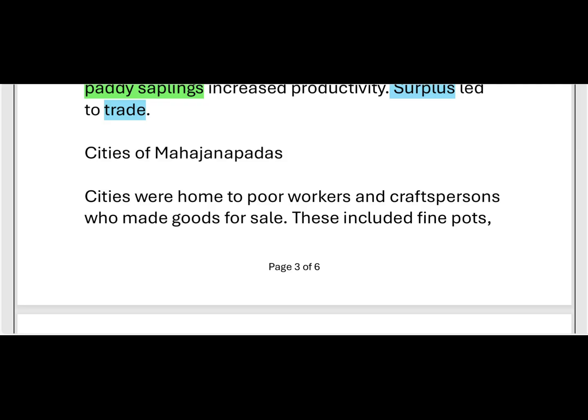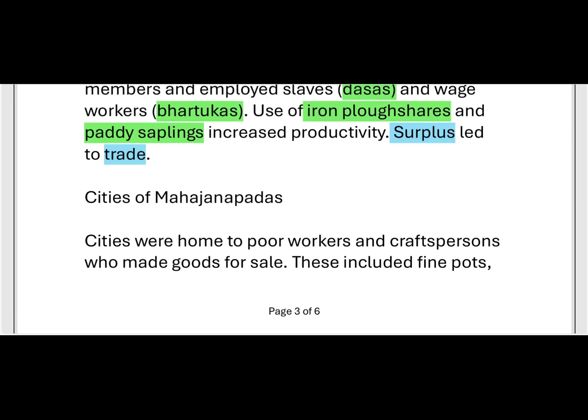Suppose a potter, who makes pots, wants only 4 pots, but he made 10 pots. Out of 10 pots he wants only 4. The remaining 6 pots he doesn't need. So that extra pots he will sell in the markets. Here selling activities also started and trade also started for this surplus. We have discussed that surplus led to trade.